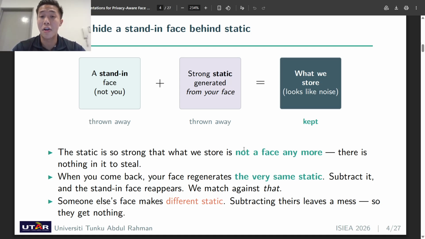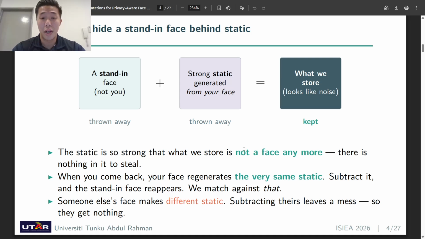Then we take a pattern of static, like the snow on an old television. The important part here is that the static is generated from our faces. Then we blend both of them together, and that is what we store. Because the static is very, very strong, what we store does not look like a face at all. It's just noise, nothing for anyone to steal. Then we throw the stand-in face away, and we throw your face away.